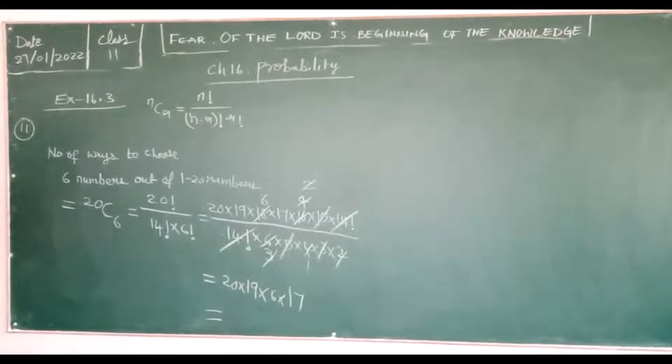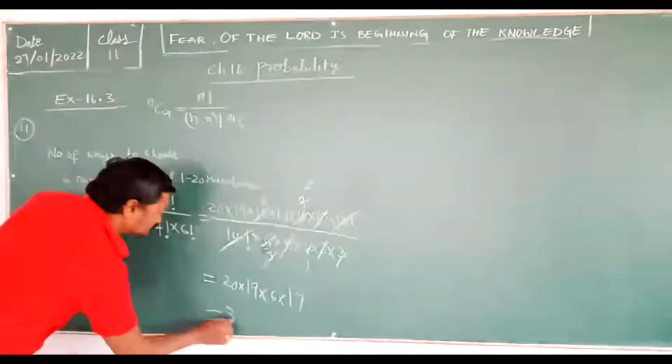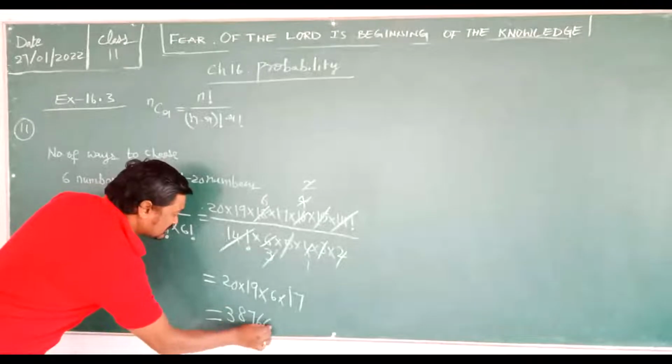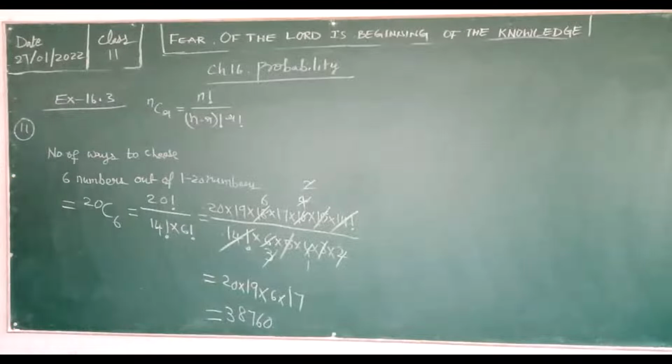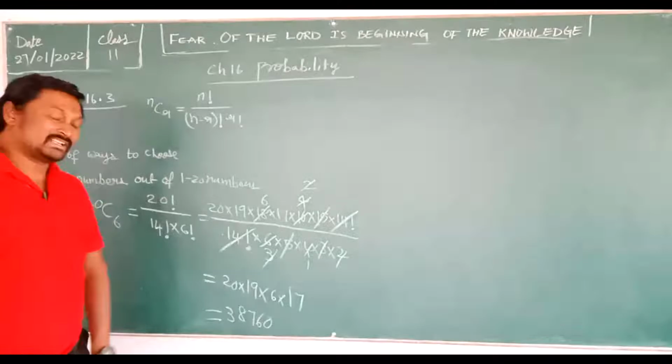Yes, it is 38760. Yes, you are correct. 38760, that many means 38,760 ways. Okay, Garima is laughing. Okay, all right. So the number of ways to choose, that we have done.